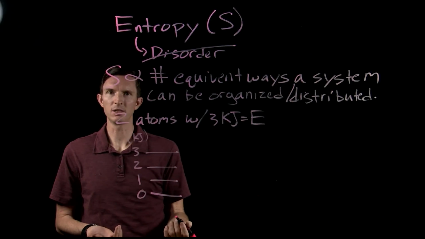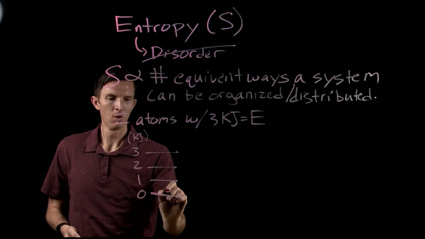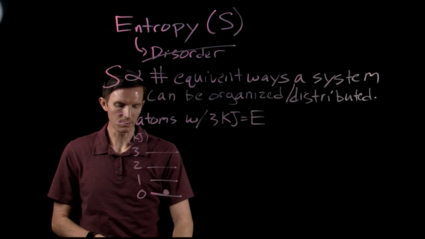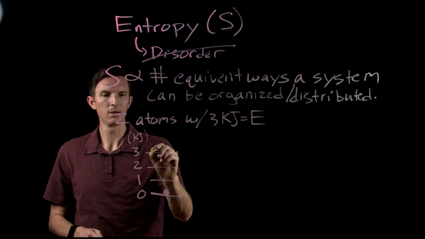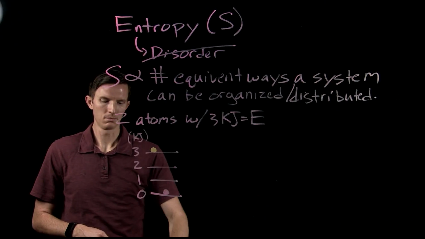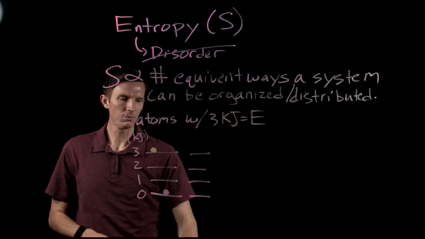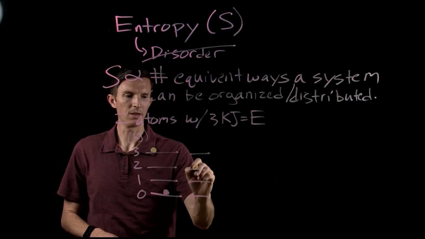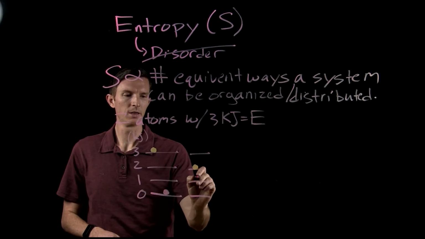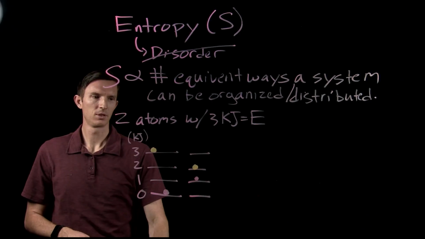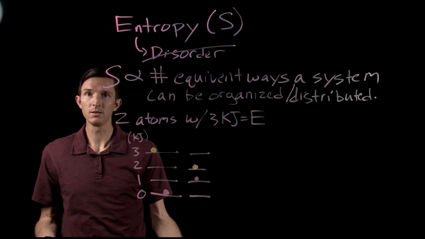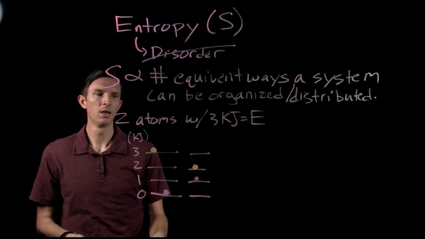Well, we have the possibility to have one of our atoms sit at 0 kilojoules, right? The other one sit at 3. Okay. And then we can also have the possibility where we have one of them sit at 2, and one sit at 1. Okay. These would really be the only two ways that we can distribute them, right?